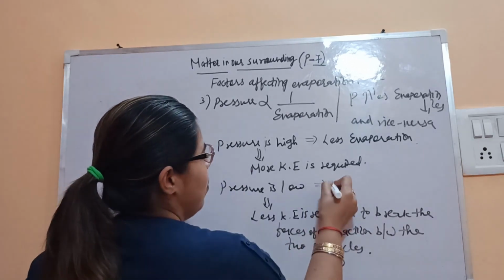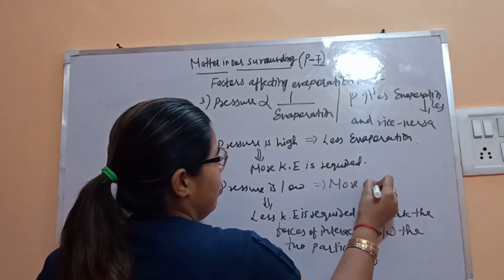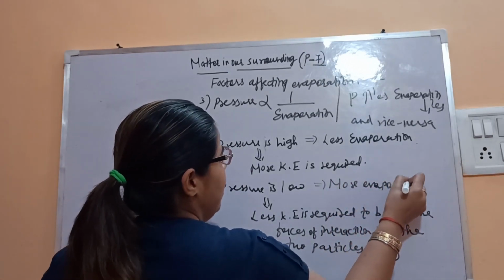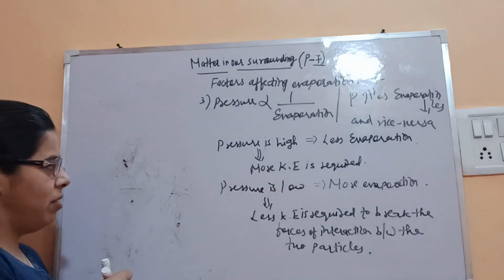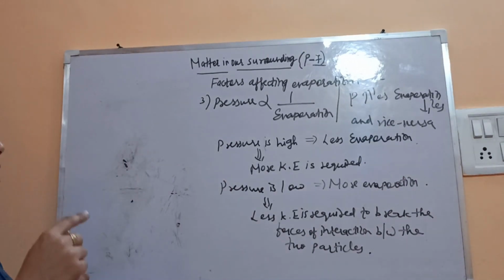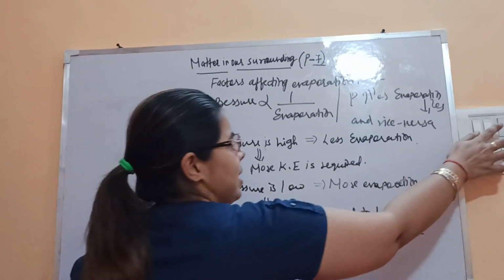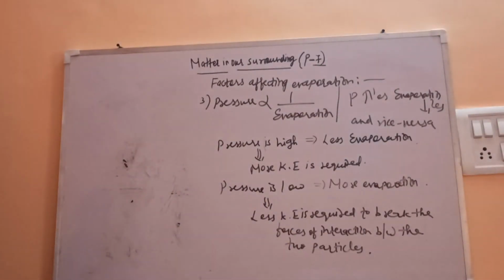In that case, more evaporation. Fine. So this is the third factor. It's inversely proportional.